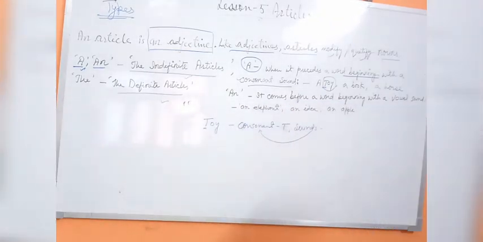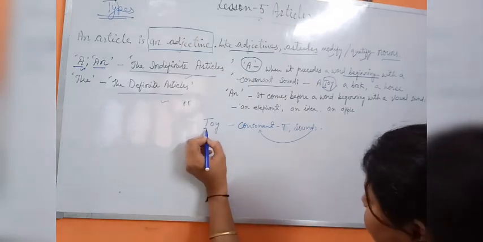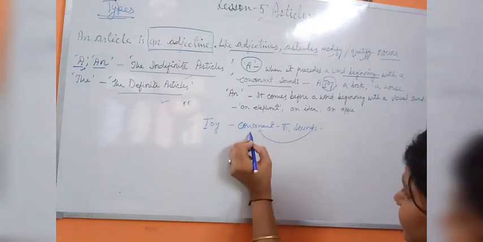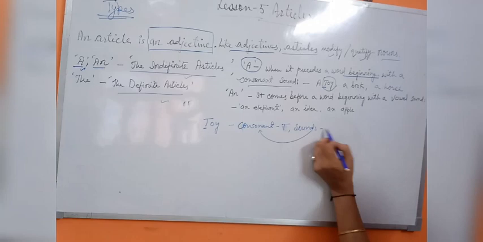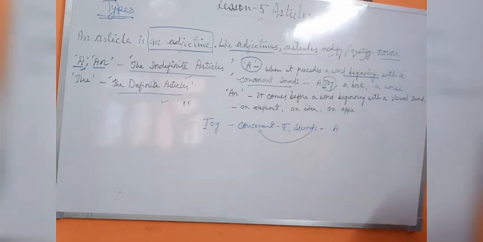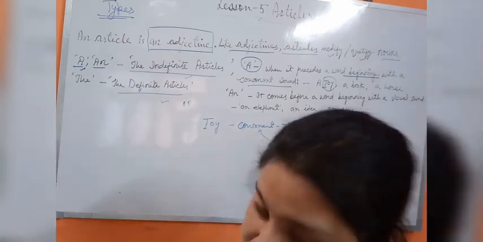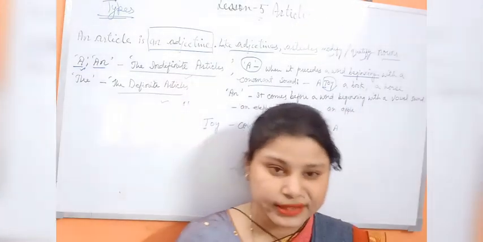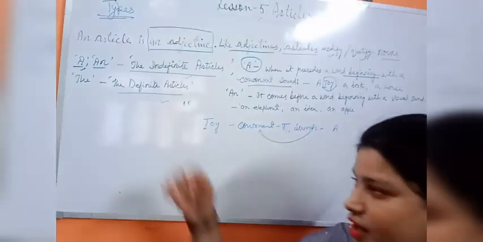So when a word starts with a consonant and also sounds like a consonant, we use A. Clear? Now I am making the difference between A and AN, so where we have to use A and where we have to use AN. That is why here I am talking about A.